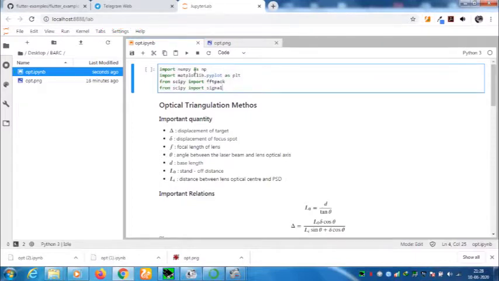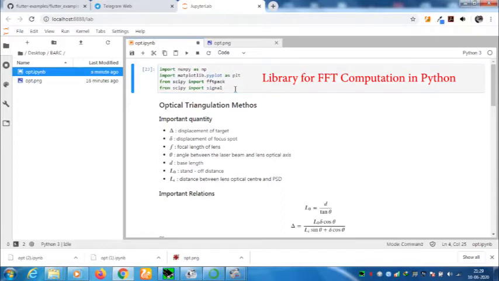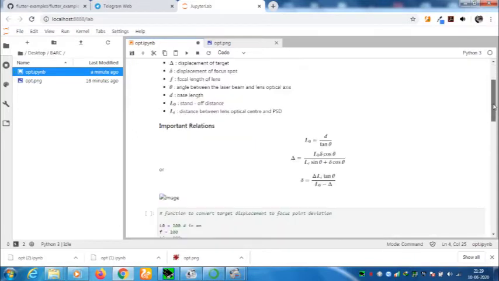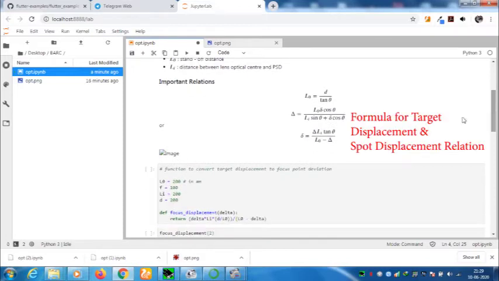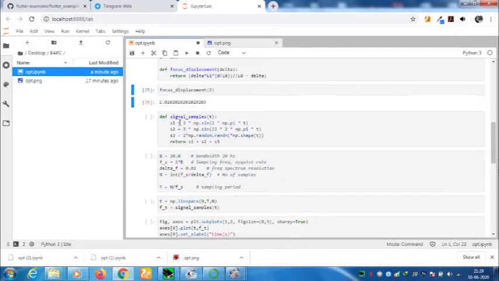Now we are using NumPy as np, matplotlib.pyplot as plt, libraries of Python, then the SciPy package and FFT package of Python. Then we run it with Control Enter, it will execute, and the formula used for the target displacement and the spot displacement is this. Then for the vibration of the target, we take three signals. We are assuming three signals: S1 of 1 Hz, S2 of 22 Hz, and S3 is a random signal.